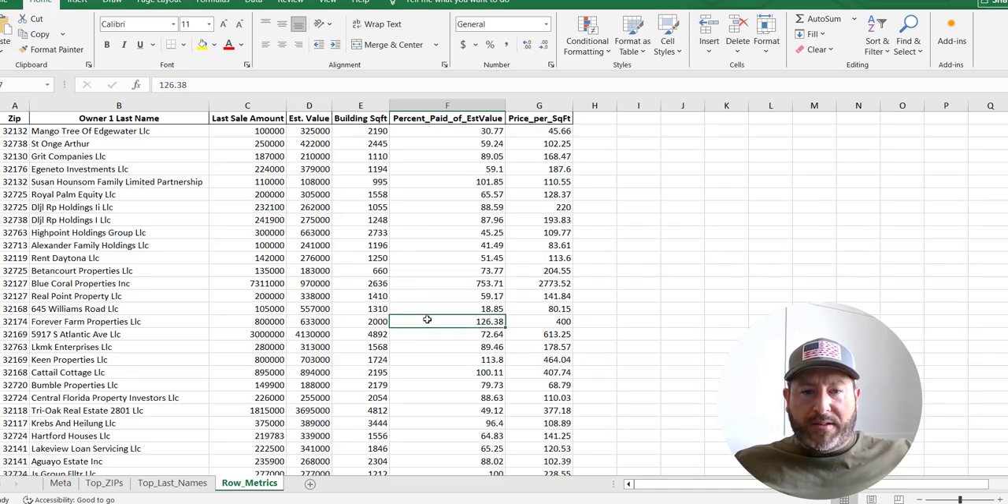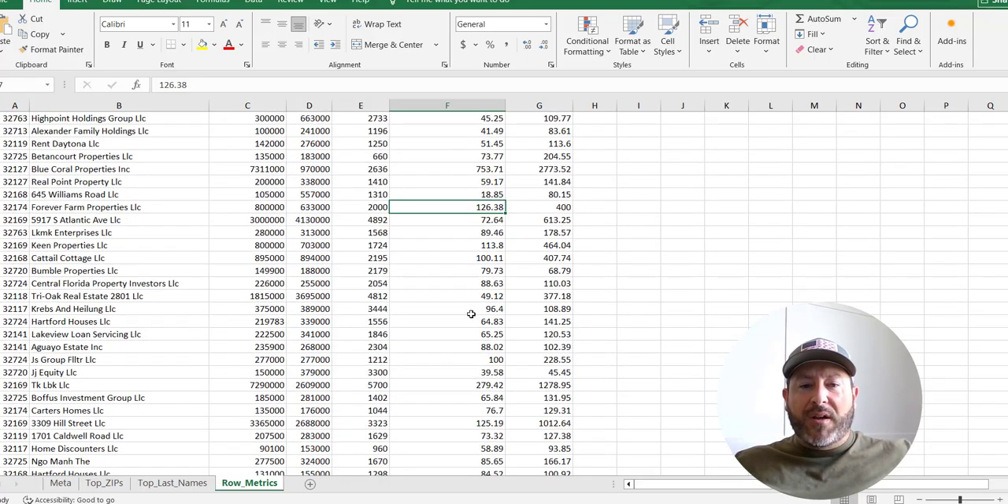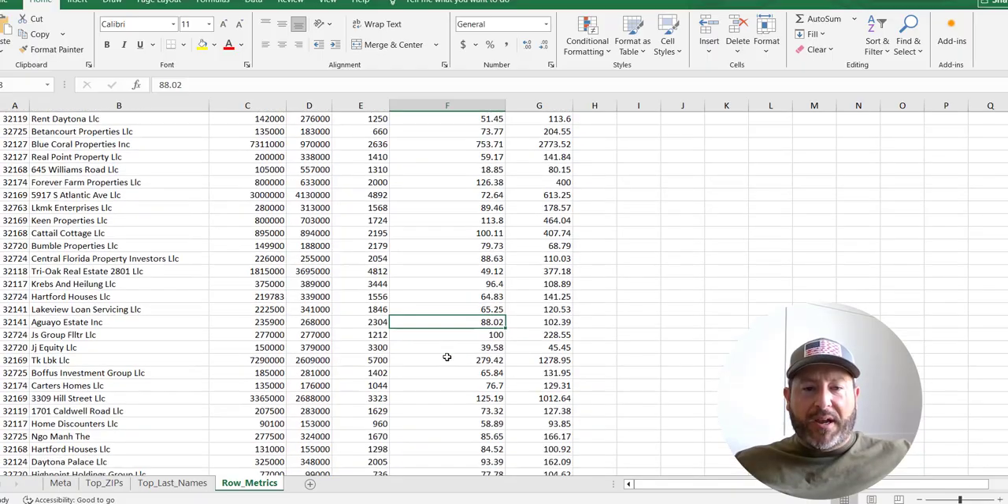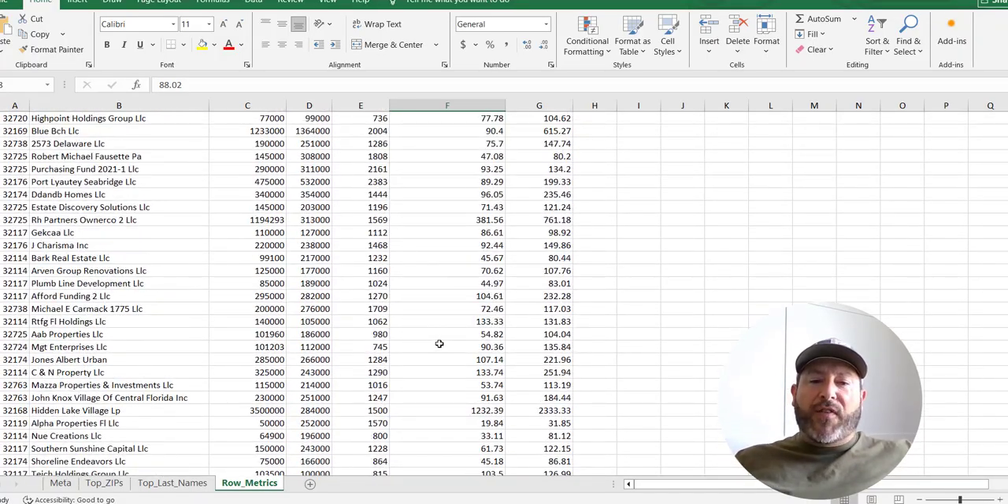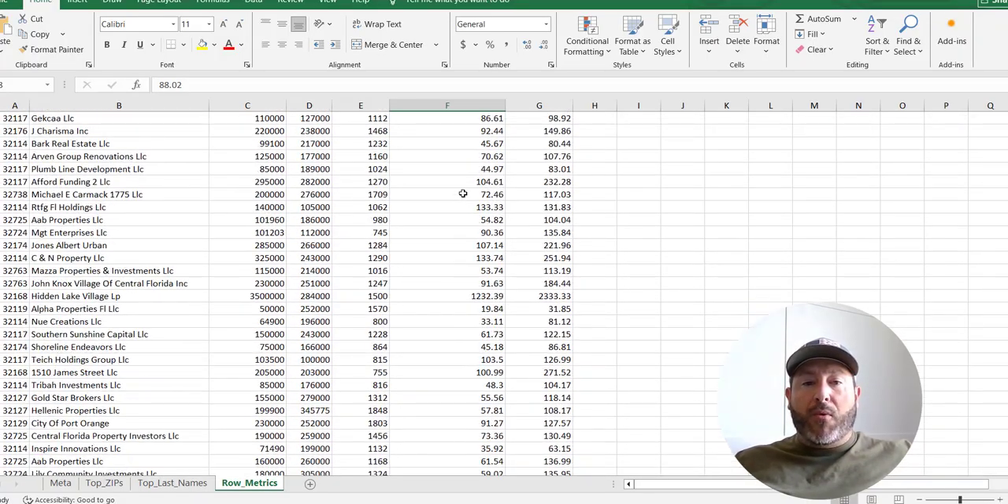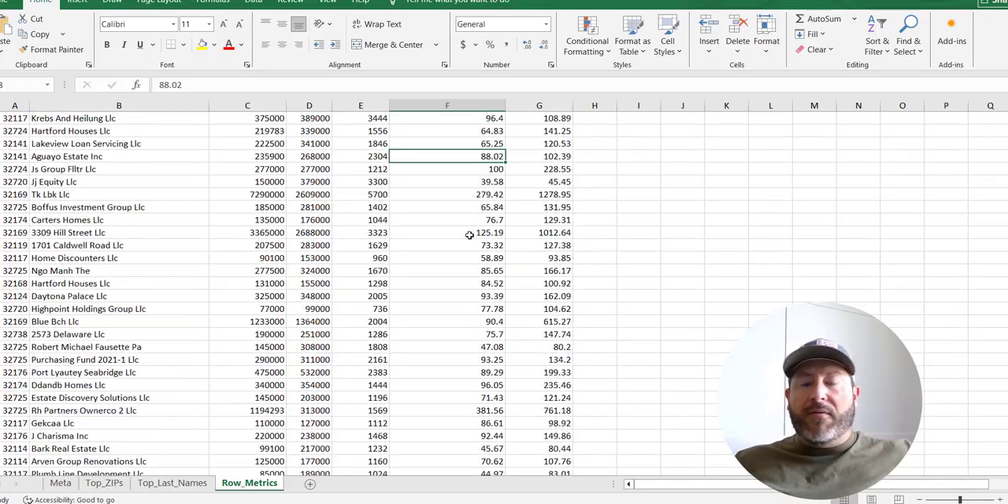126%. So when someone comes to you and says, I need to buy a home at 50% of the value because I need to fix it up and sell it, we don't need to work with those buyers. We can come in here and identify buyers that are paying more: 88%, 100%, 80%, 96%, 88%. So when it comes to identifying buyers in your market that are willing to pay more, look how many we have. Not all buyers are created equal.